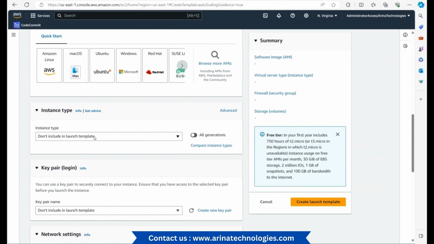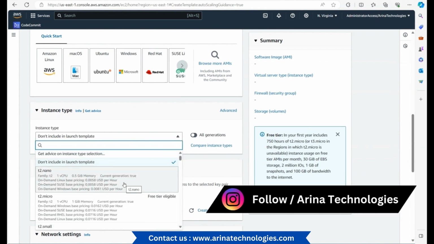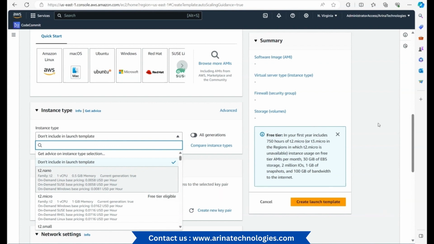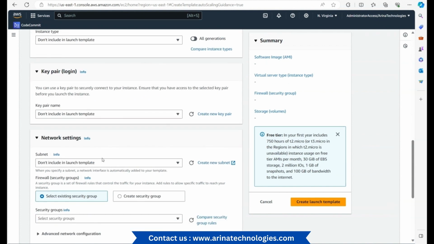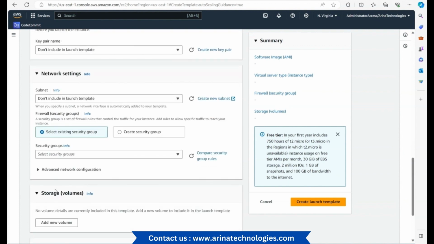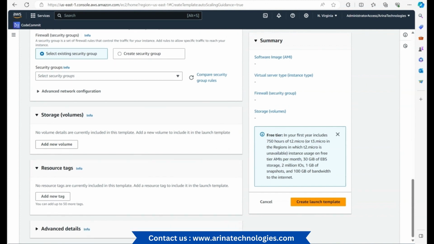A few things: what is the instance type? If I don't want to choose, I don't have to, but ideally you would want to, because you would want to ensure that you choose a certain configuration that best works for your application. The subnet, you don't want to put it in the template. You are better off putting it in the auto-scaling group, so just leave it. Storage volumes, in case you have to persist the data for a microservices architecture. Not many applications have the use case for it, but there could be scenarios where you want to persist. So something to look into.